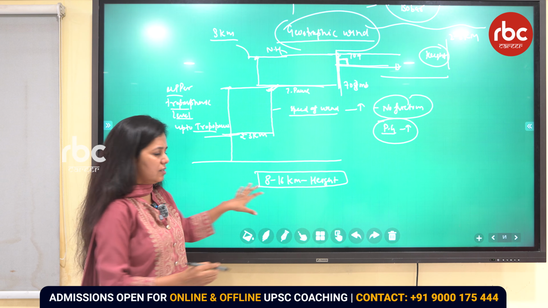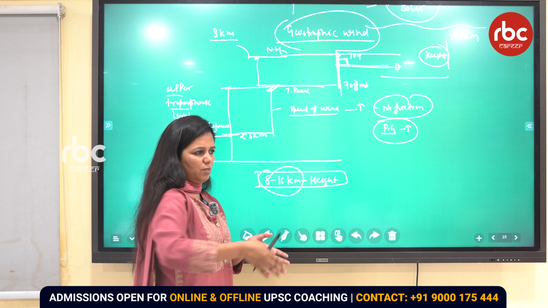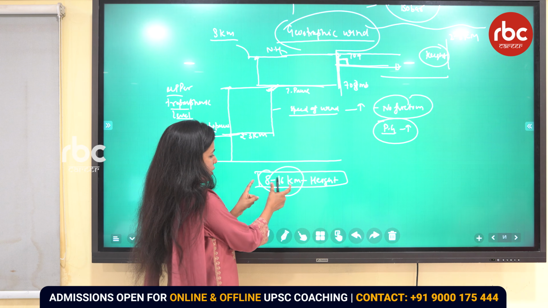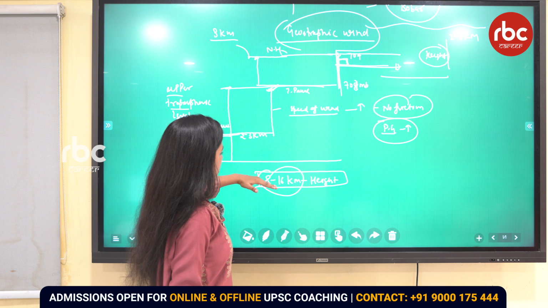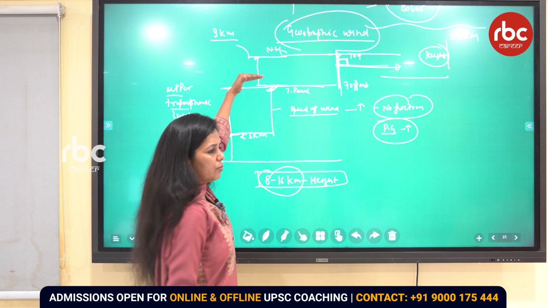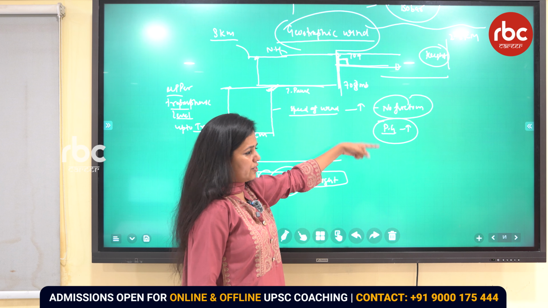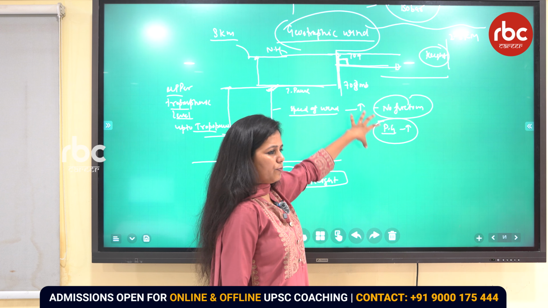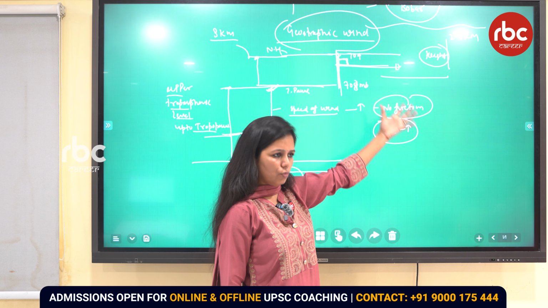Why have I taken this as an average? Because when we discuss it later in the middle of the class, you will get to know why I wrote this 8 to 16 kilometer here. So at a height, on an average from 8 to 16 kilometer, there is a more pressure gradient force, and friction is not there, right? If there is more pressure gradient force, then a higher speed wind is going to blow, right?